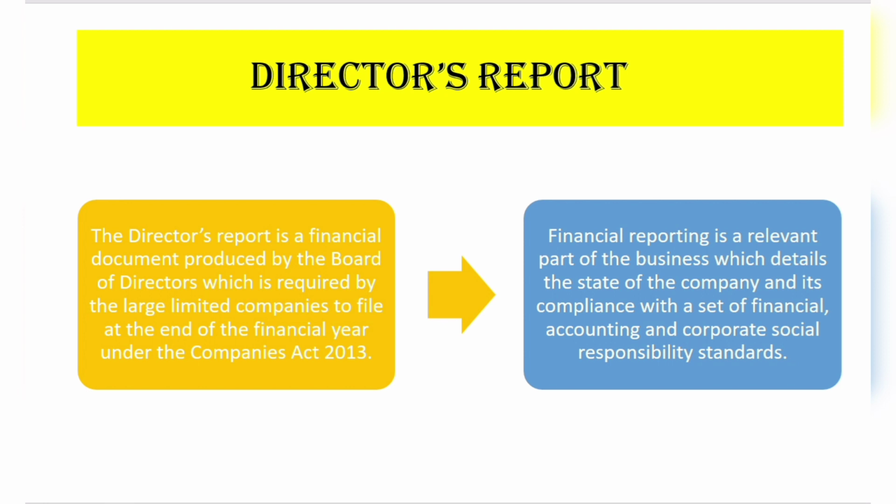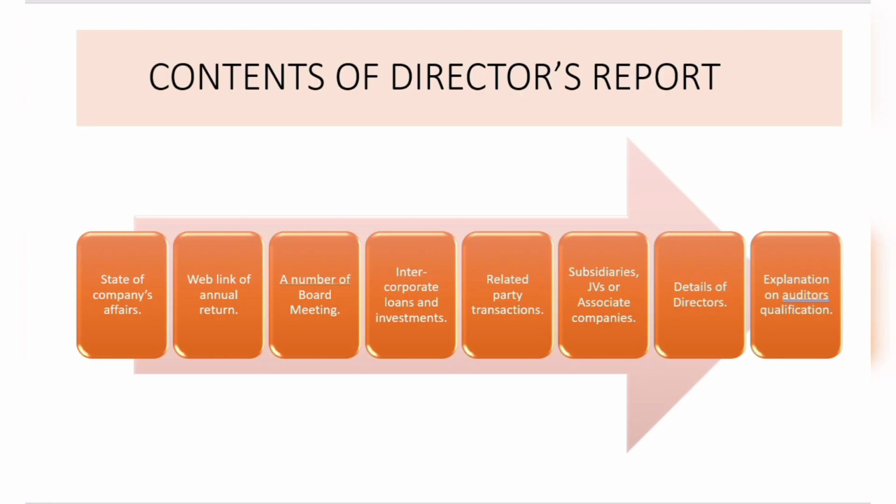The director's report contains the state of the company's affairs. That means the financial statements, profit and loss, notes to the accounts, the standards, and the statutory compliance followed by the company, and also the web link of the annual return. Annual return related documents will also be annexed to the director's report.